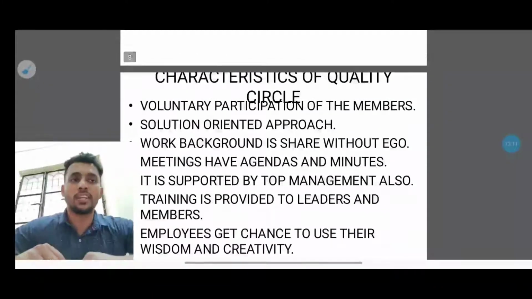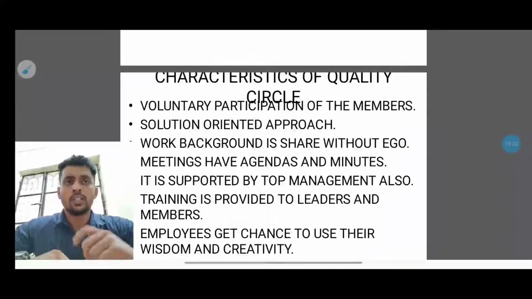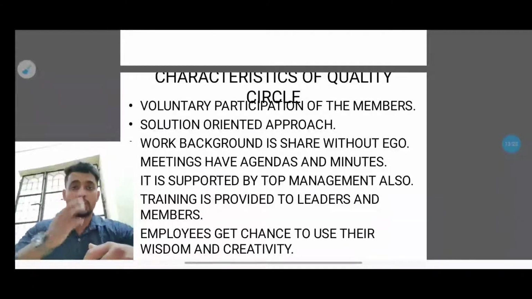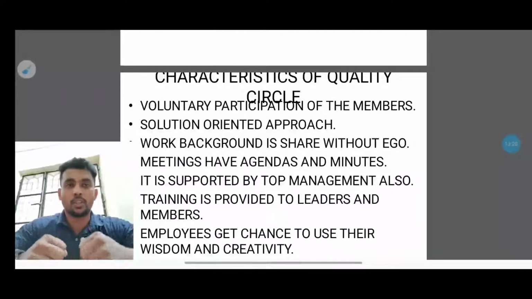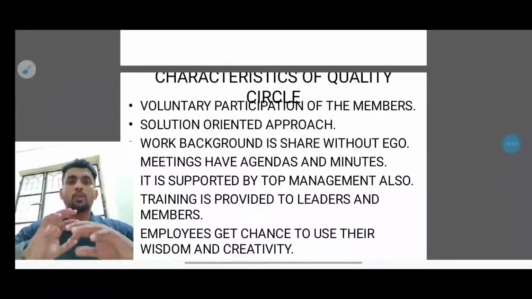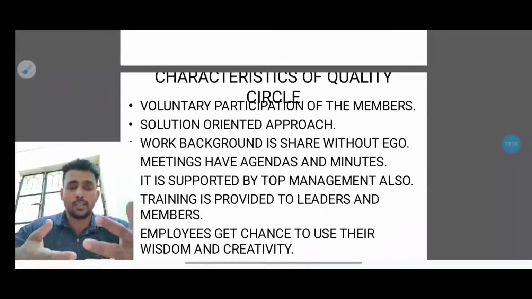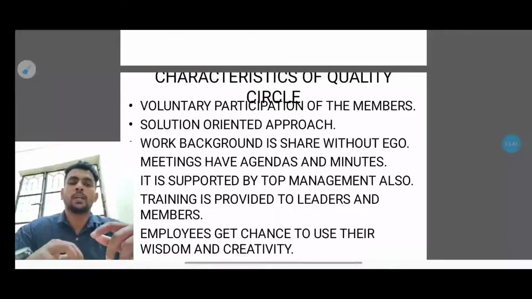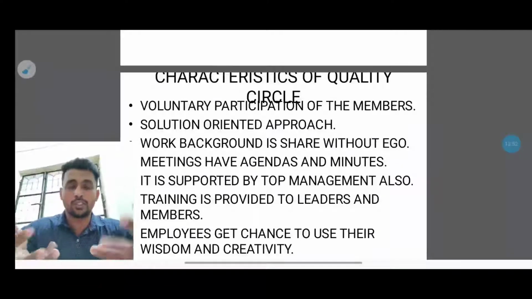Next are the characteristics of quality circle. Voluntary participation of the members. This is the heart of the process. People should willingly come and participate in the process, because they don't want to push people to do it. They want people to voluntarily participate and show productivity, which will give a good overview of the employees, because we can get so much creativity from the employees. Because participation is voluntary, people have creativity they can implement in these things and they can get a good recognition.